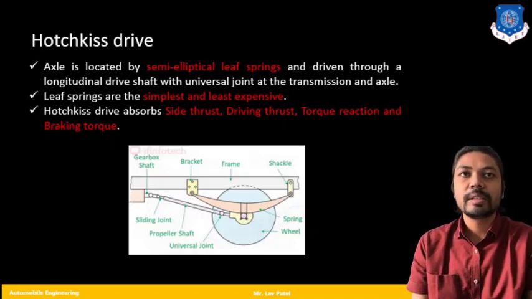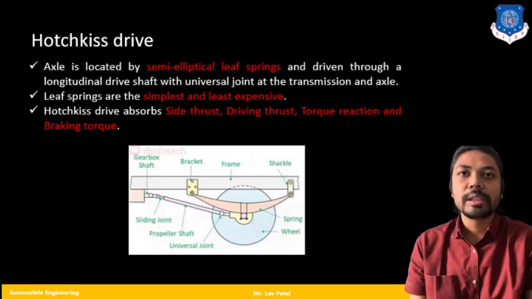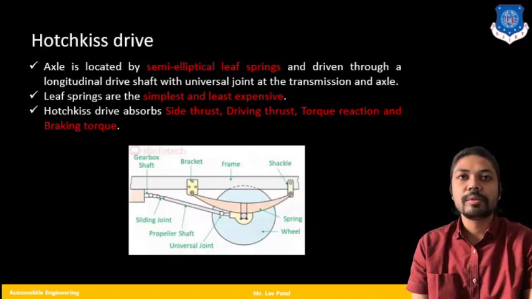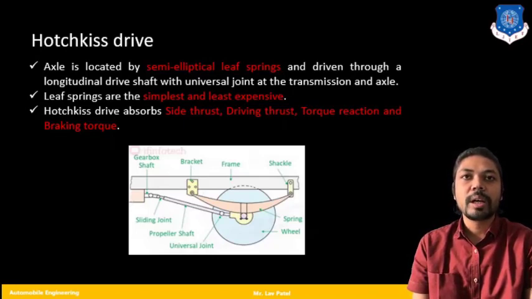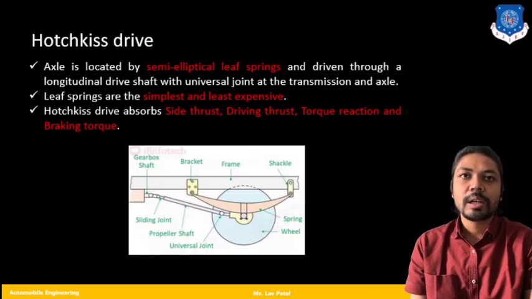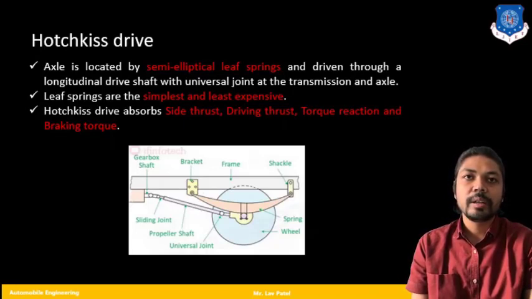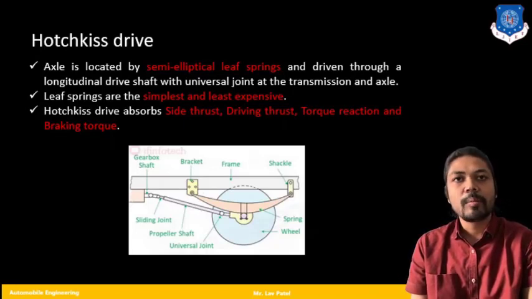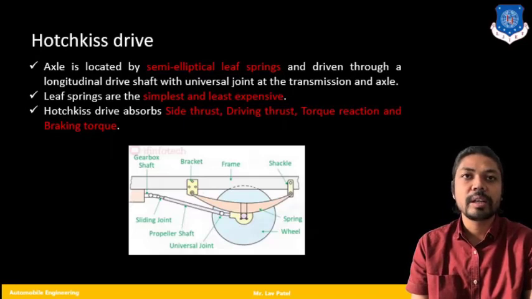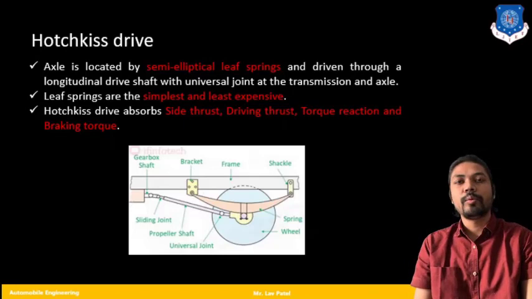Forces from acceleration are also absorbed by the spring. We have already studied that acceleration force and braking force affect my overall spring, and the spring is connected at the final wheel with the help of a bracket and shackle, where the bracket is fixed and the shackle is movable.